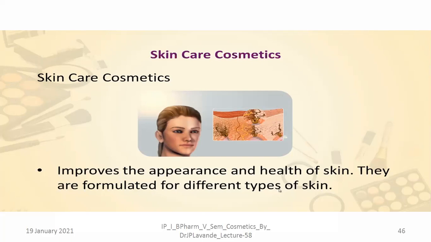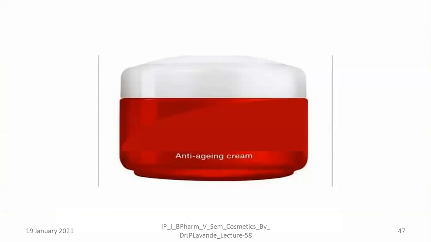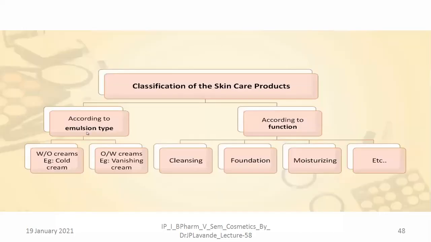Most of the time during aging, the skin will become rough, isn't it? So that rough surface, or the blemishes which occur upon aging, can be hidden with the help of all these different kinds of skincare preparations. They are formulated for different types of skin, and you can see that there are creams like anti-aging cream, cold cream, vanishing cream, isn't it?